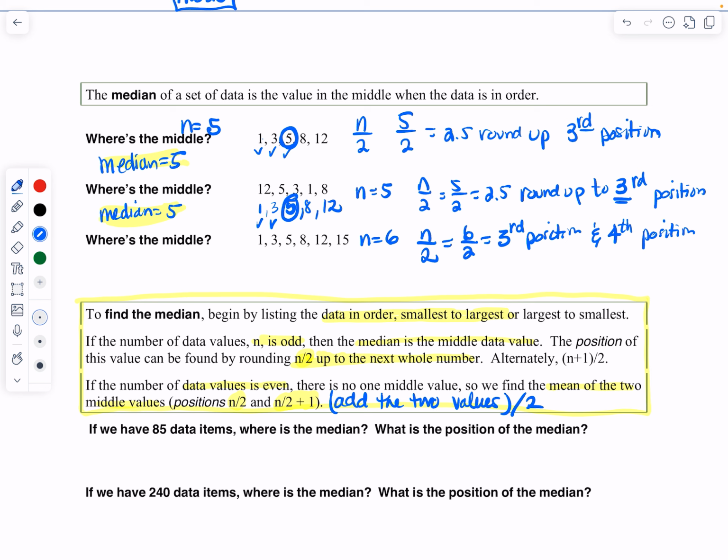So let's find those. 1, 2, 3, and 4. Those two values are 5 and 8. So what I'm going to do is add those up. 5 plus 8 is 13. And I'm going to divide that by 2 because I'm finding the mean of those two values. 13 divided by 2 is 6.5. So that is your answer for the median.